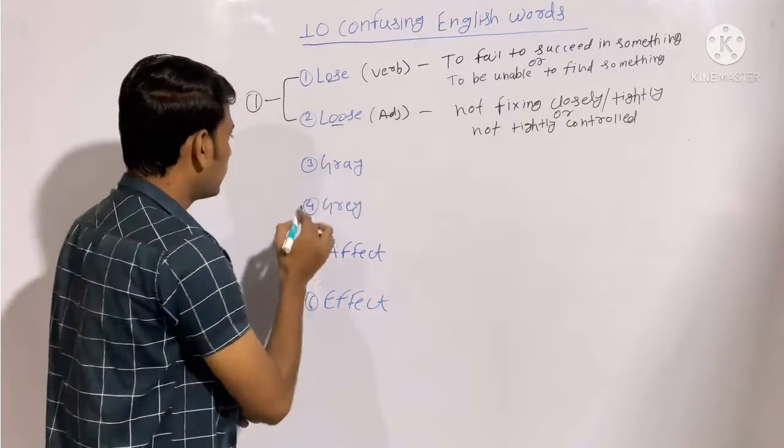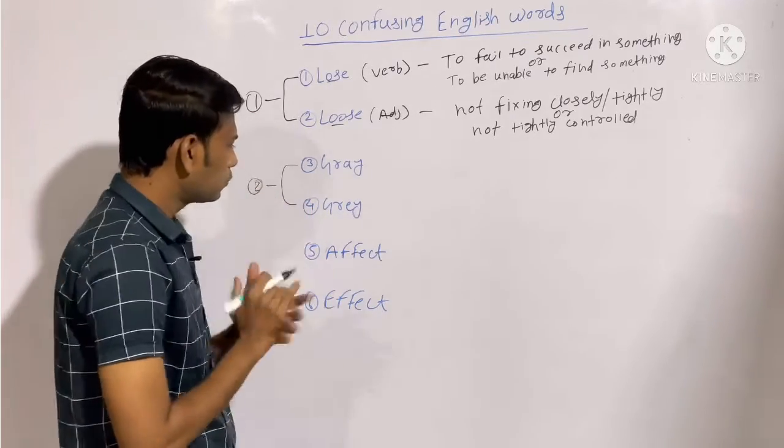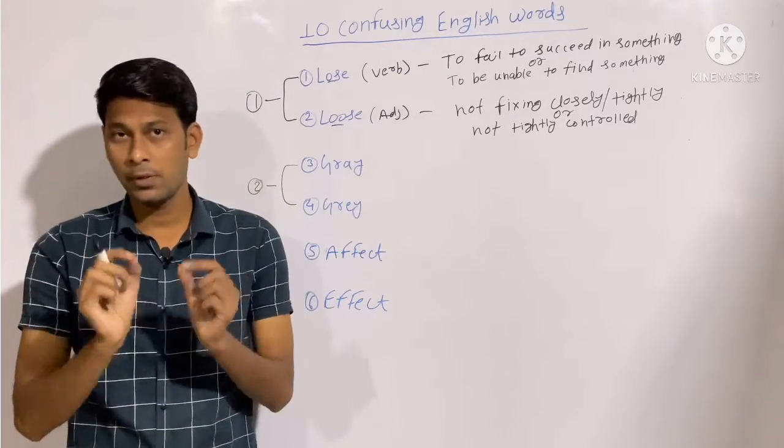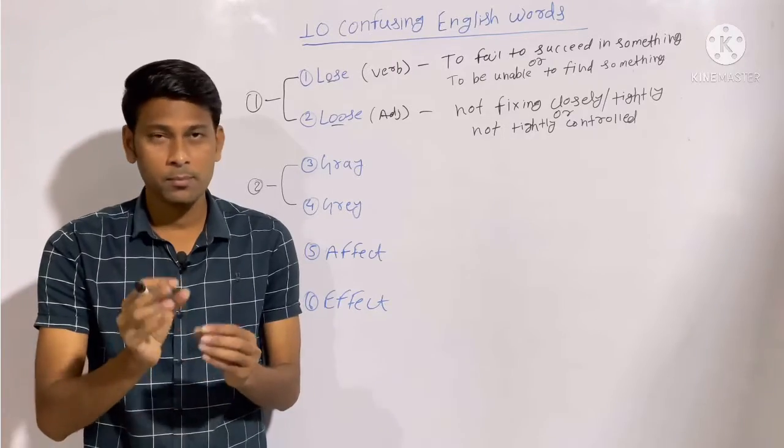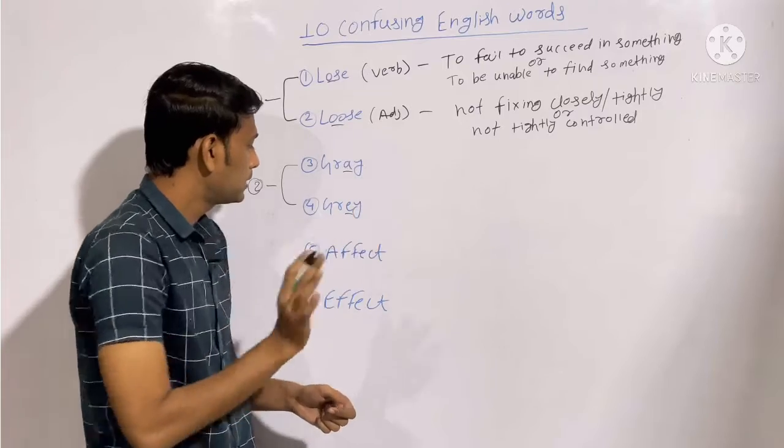Now, the next pair of words we have is gray and grey. There is not much difference between these two words. They are pronounced the same, their meaning is also the same. But yes, there is a difference between their spellings. Only the spelling is the difference.